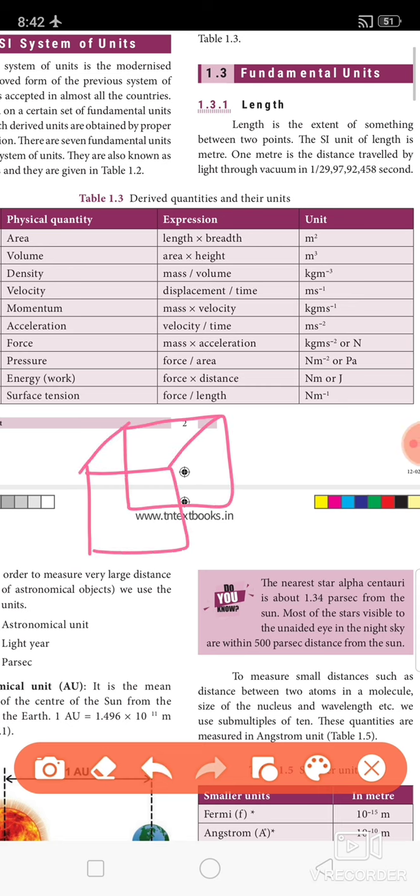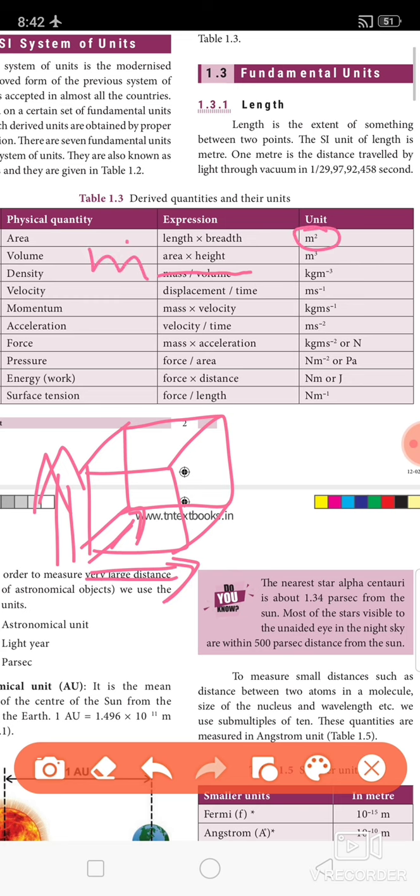So it will have length, breadth and height. So three things. So what is the formula for volume? Area into height. For area we have unit as meter square. For height we have unit meter. So what is the unit for volume? Meter cube. Meter cube is the unit for volume.